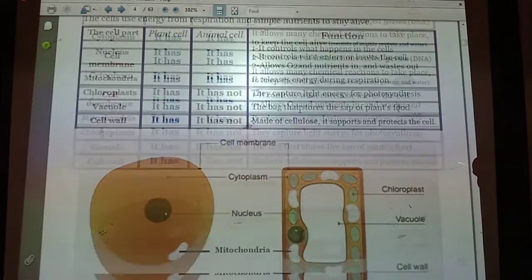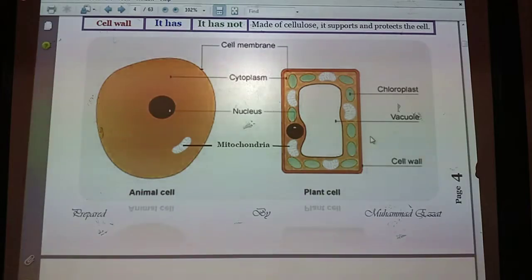In this lesson, we have two examples of cells, the animal cell and the plant cell. I think you remember this lesson because you learned it last year, and I think you are familiar with the similarities and the differences between them. If you look at the animal and plant cells, you can recognize that they have some similarities and some differences.